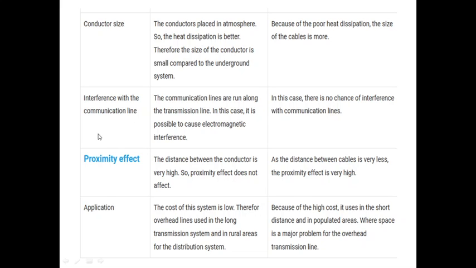Interference with communication lines that run along the transmission line. In this case, it is possible to cause electromagnetic interference. The electromagnetic interference problem will be there in the overhead, and in underground it will not be there. Proximity effect: the distance between conductors is very high in overhead, so proximity does not affect.